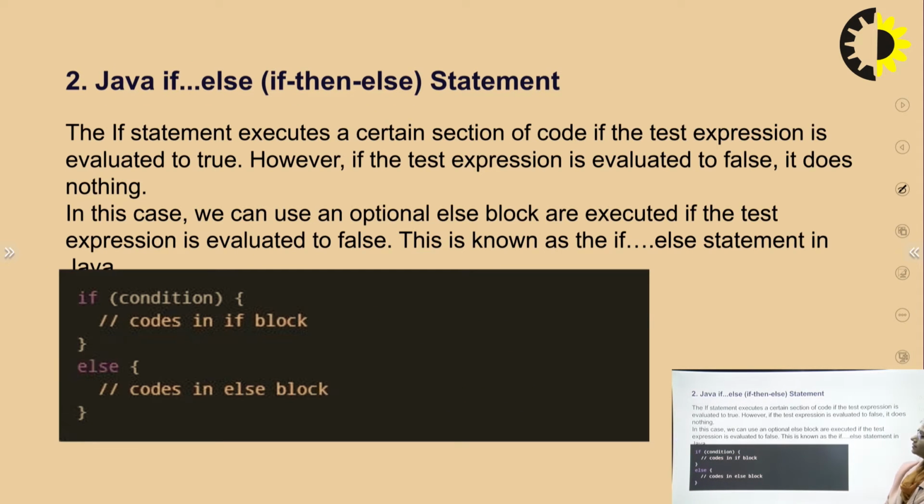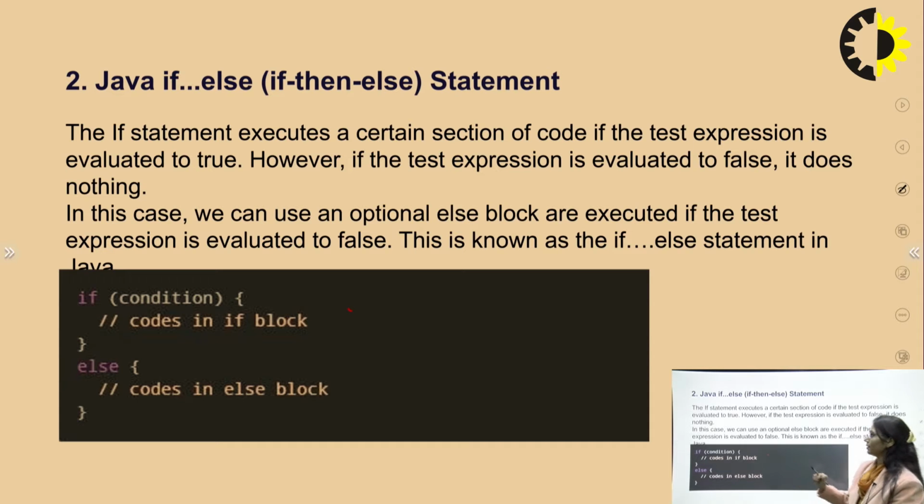Moving toward the next, the Java if else statement. Now we are saying we have a block of code for the if condition and for the else condition also. So that condition is going to work if the statement executes. Now we are saying that this one is a Boolean expression. Either this condition is going to be true or it can be false. So if the condition is true, this particular block of code inside it will be executed.